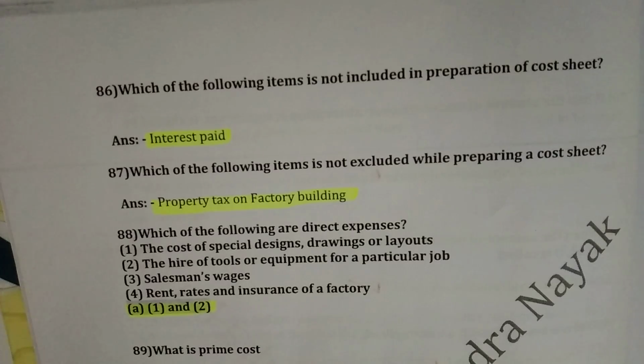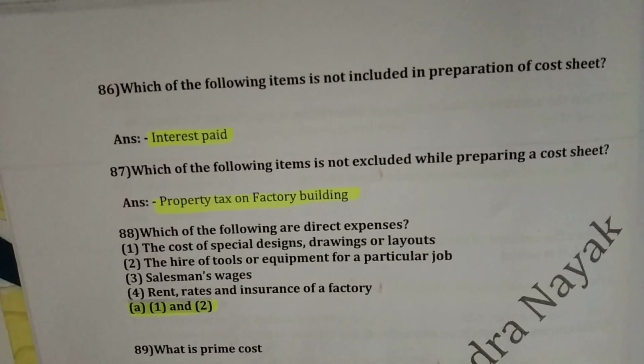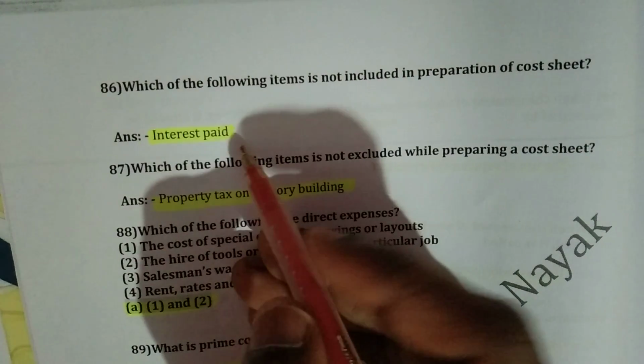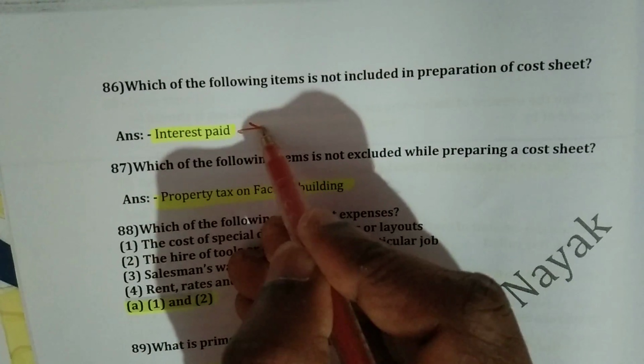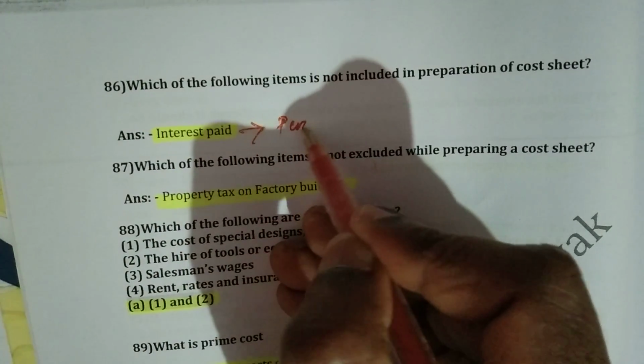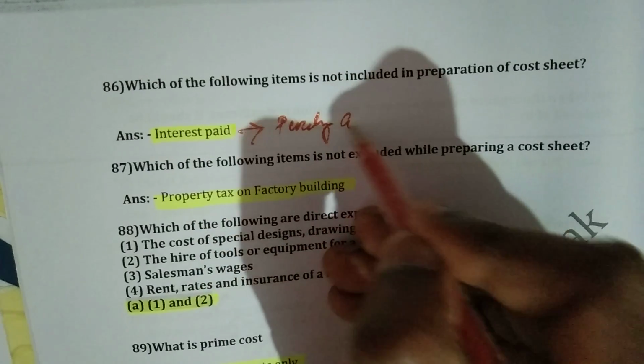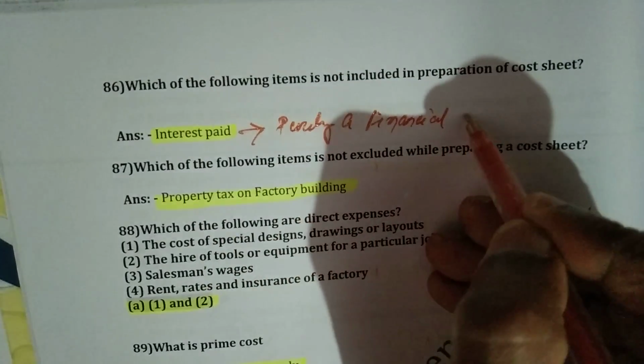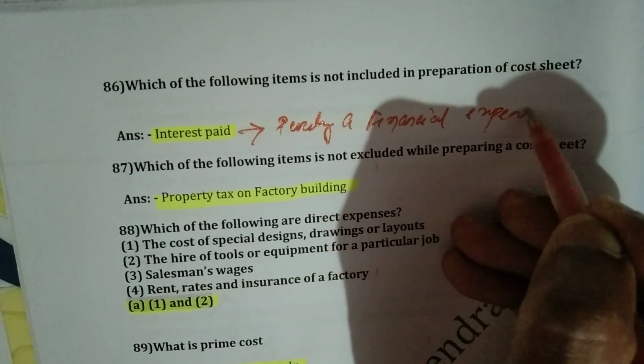Then question number 86, which of the following items is not included in preparation of a cost sheet? Which will not be included in the cost sheet? One of them is interest paid, because interest paid is purely a financial expense.